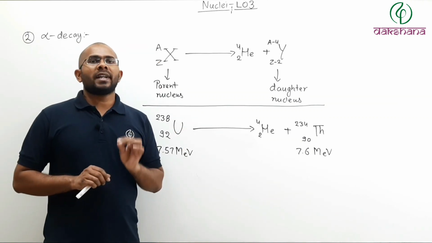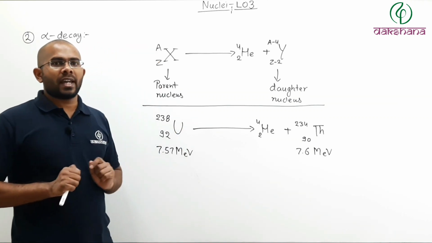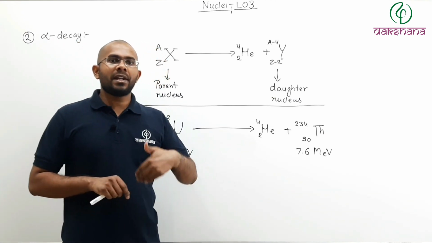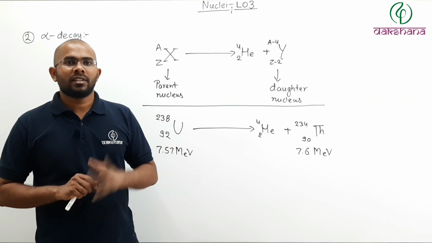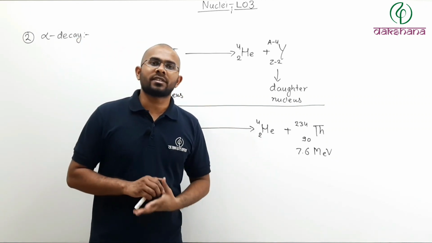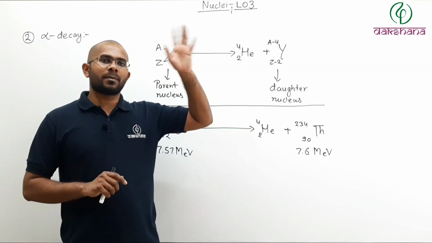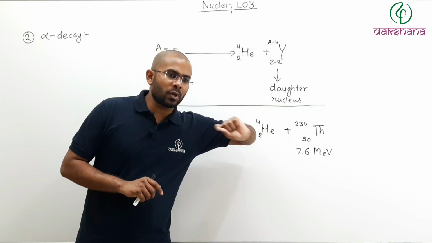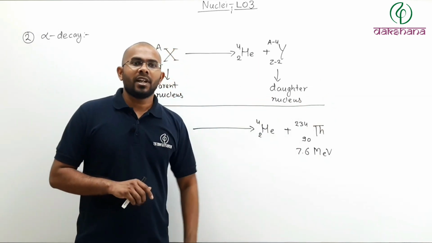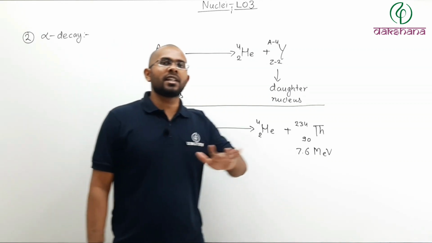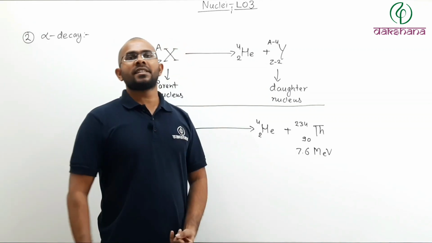Now one more aspect of alpha decay is that when alpha decay happens, energy is released. Remember, alpha decay is a spontaneous process, and as you have studied in chemistry also, if a process is spontaneous, it should release energy. Any spontaneous process will release energy.